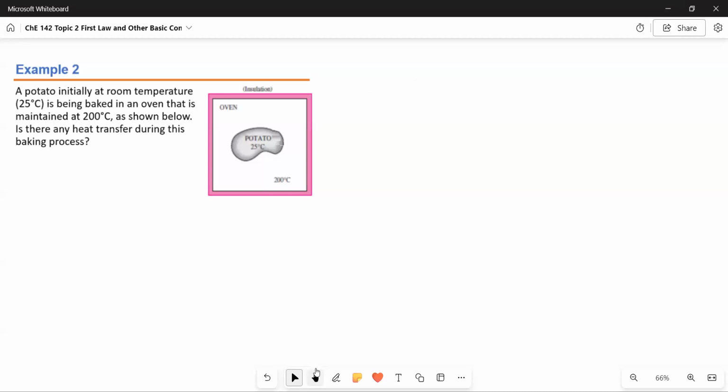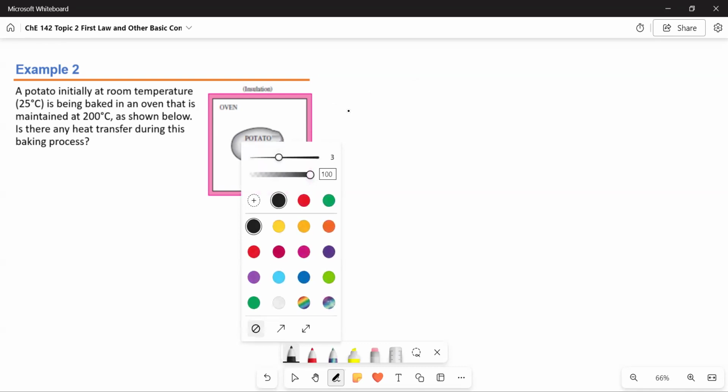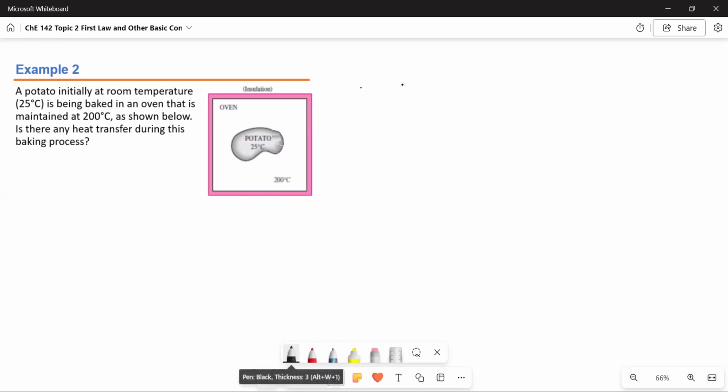For example 2, we're given another situation. Let's read it. A potato, initially at room temperature, at 25 degrees, is baked inside an oven that is maintained at 200 degrees, as shown in the picture. So the oven also has an insulation. Is there any heat transfer during this baking process?